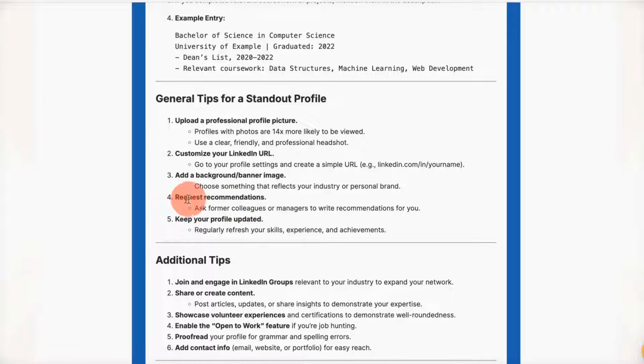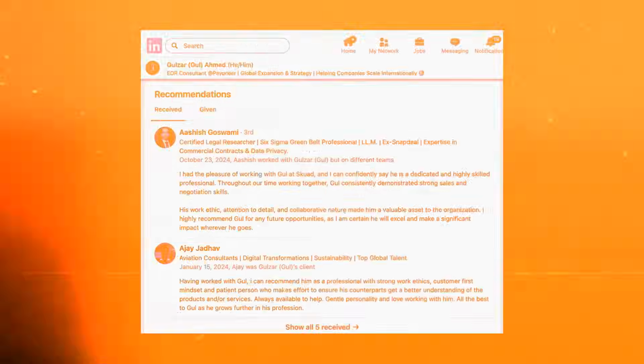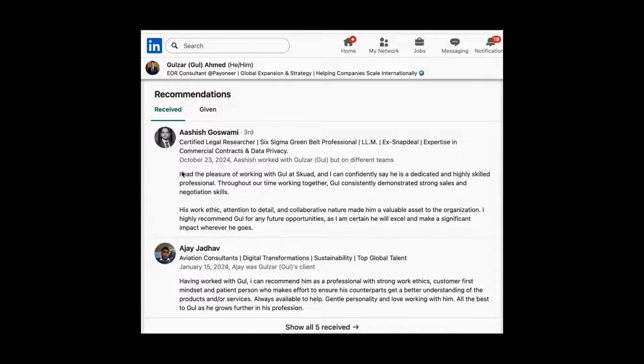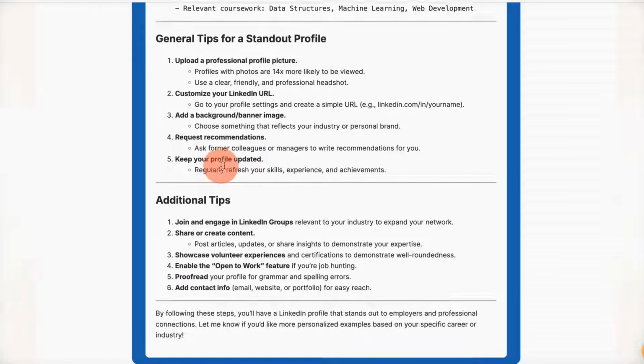You can also see the request recommendation section. You can always ask for a recommendation from your batchmates, from your seniors, from the company that you work for. This will basically give you credibility and give recruiters a sense of review to know that, okay, this person is genuine. Just like you have a product review, similarly it's a human review. So recruiters usually check these to understand if the person is authentic, if the person knows the work, etc. Keep your profile updated.